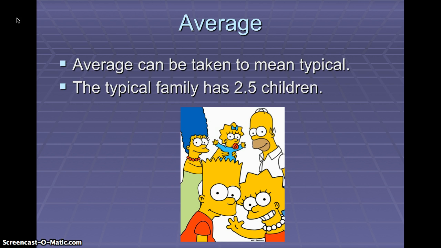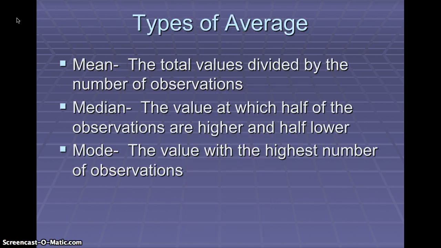Okay, so what do we mean by average? Typically, when people say average, they mean the arithmetic average or the mean. And to determine the mean, we take the total number of values and divide it by the number of observations. But there are other types of averages that people use. For example, median, which is the value at which half of the observations are higher and half lower. This can be helpful when you have a group of values where some of them are scattered toward the high end and others toward the low end of the range, where they might skew the data a little bit.